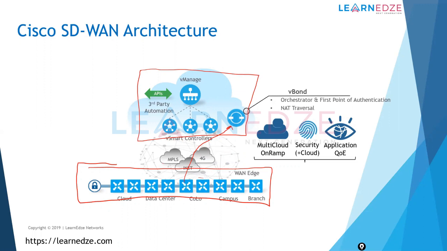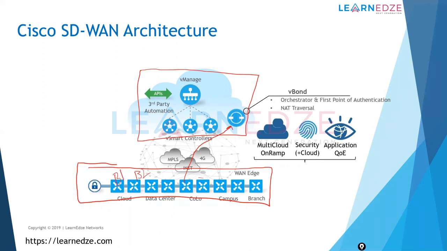So what is vSmart? vSmart is basically the brains behind the complete Cisco SD-WAN network. It acts like an SDN controller, distributing your routing and security key information. You can compare this with a BGP route reflector. Let's say this is my branch 1 and this is my branch 2.